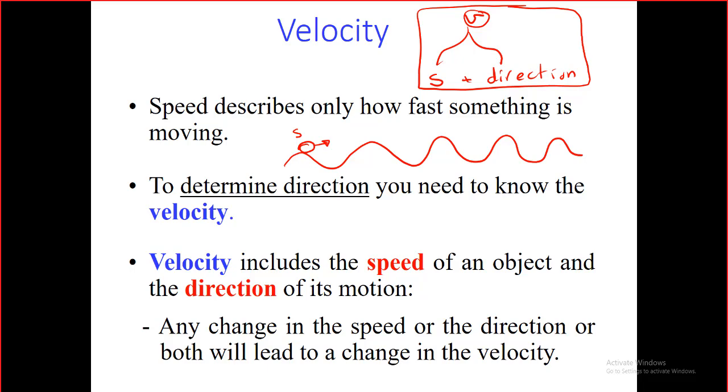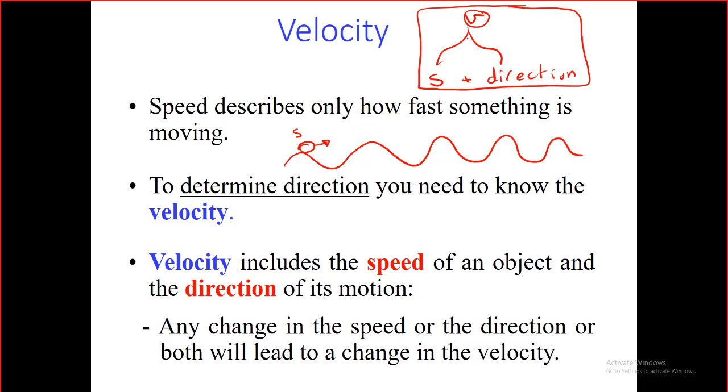Is the direction constant in this case? No, of course not. The direction is changing. So as long as the direction changes, the velocity of this object is not constant. The speed could be constant, while the velocity will not be constant, depending on the direction. So it depends on these two things. Keep that in mind.